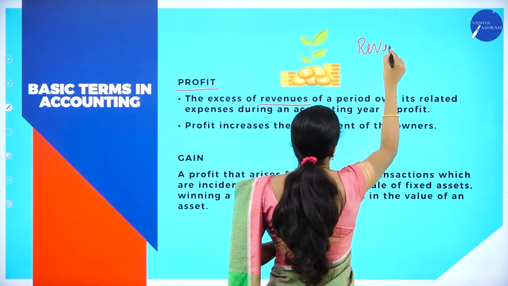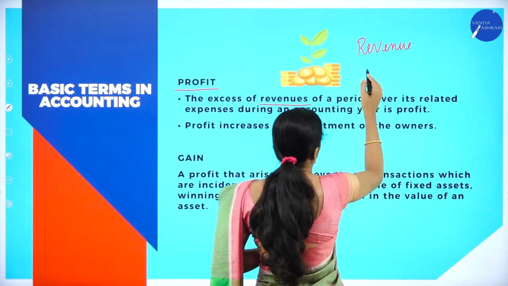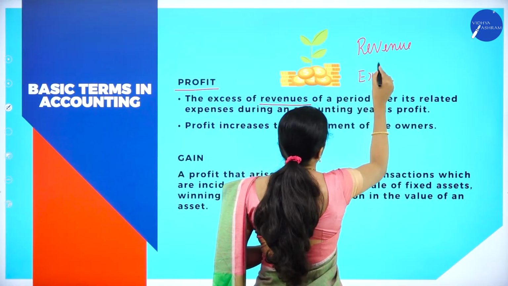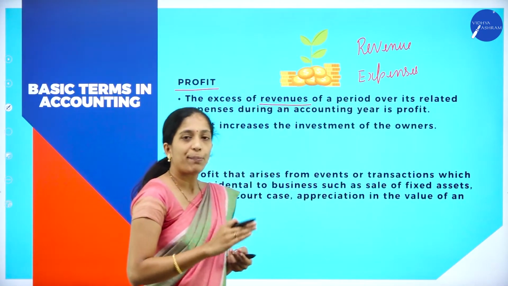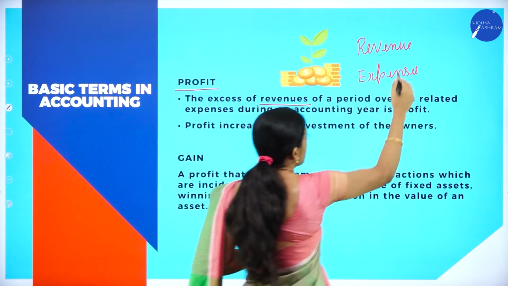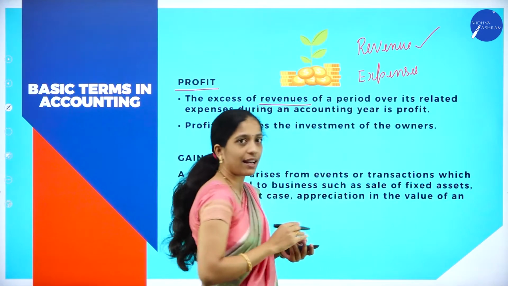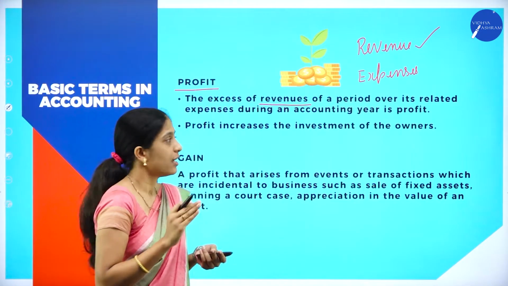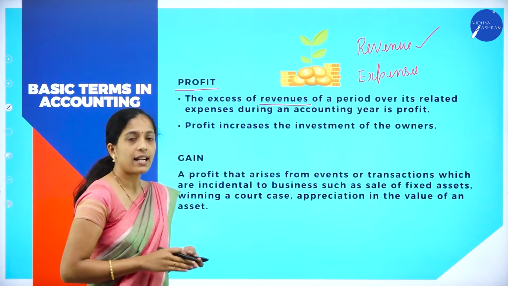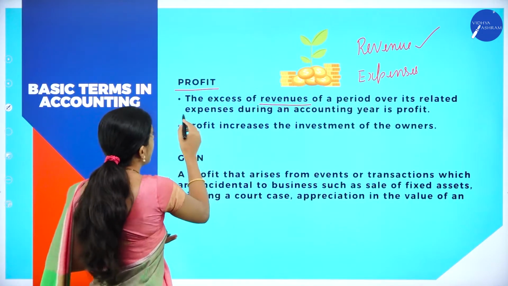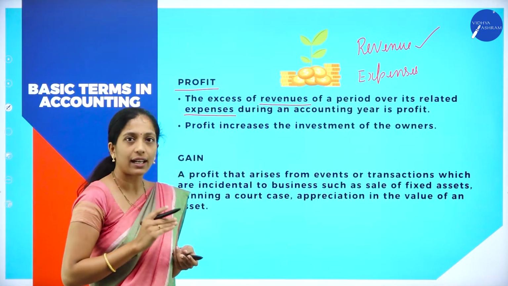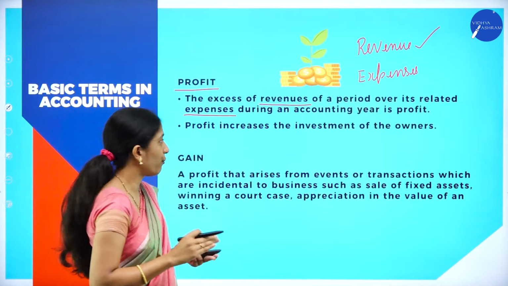So there will be a number of revenues which take place in an organization. In the same way, there will be certain expenses also. So what do you mean by profit then? If the revenue is more than expenses, then it is called as what? Profit. So here the sentence tells that the excess of revenue of a period over its related expenses during the accounting year is called as profit.